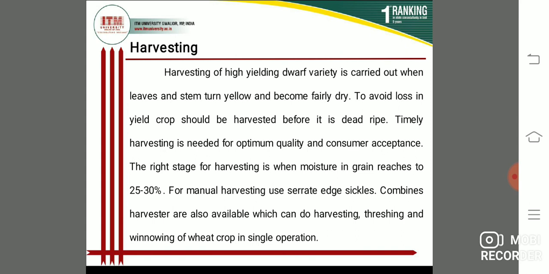The right stage of harvesting is when moisture in grain reaches 25 to 30%. For manual harvesting, use serrated edge sickles. Combine harvesters are also available, which can do harvesting, threshing and winnowing of the wheat crop in a single operation. So this is harvesting.